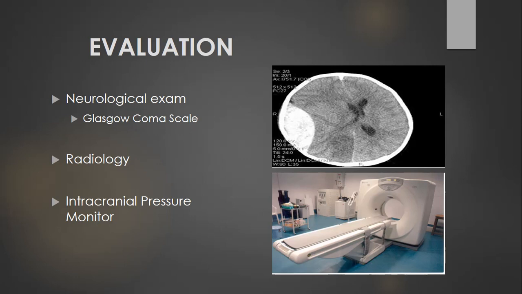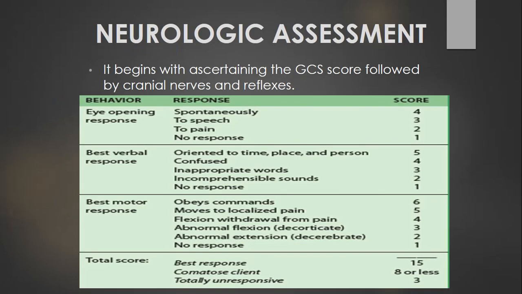We should also check the limbs or the neurological deficit of the patient or the neurological status of the patient. Then in radiology, we have different types of radiological investigation, like X-rays or CT scans, or even an MRI can be done for a patient with head injury. So the third type of evaluation includes intracranial pressure monitoring. We will go into this in detail further.